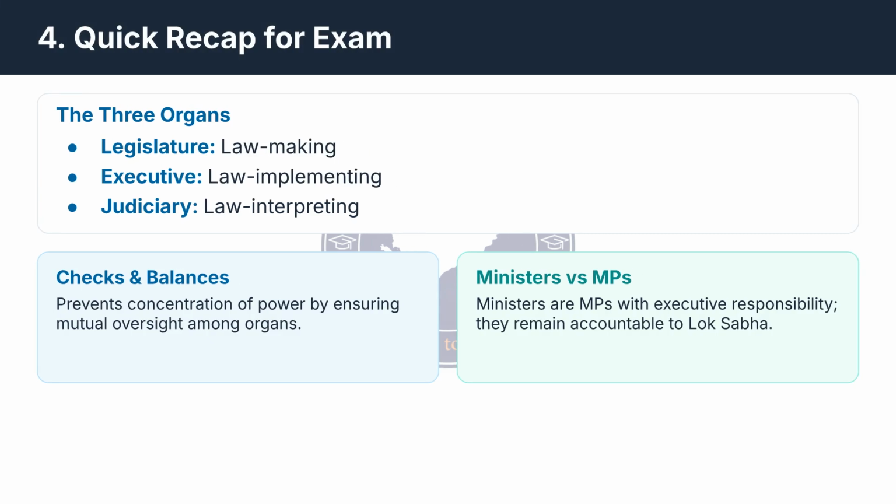The government has 3 organs. Legislature makes laws, executive implements them, and judiciary interprets them. Checks and balances prevent concentration of power through mutual control. Ministers are MPs with executive responsibilities and remain accountable to the Lok Sabha.